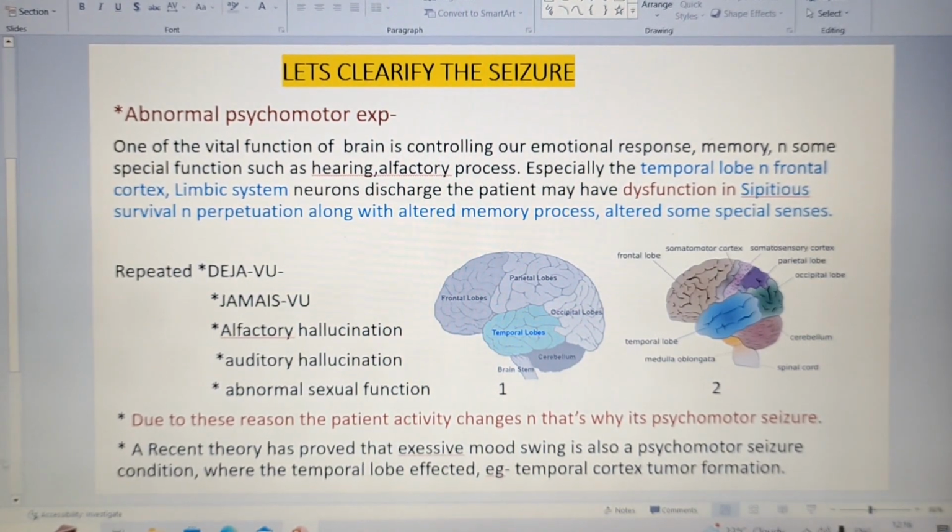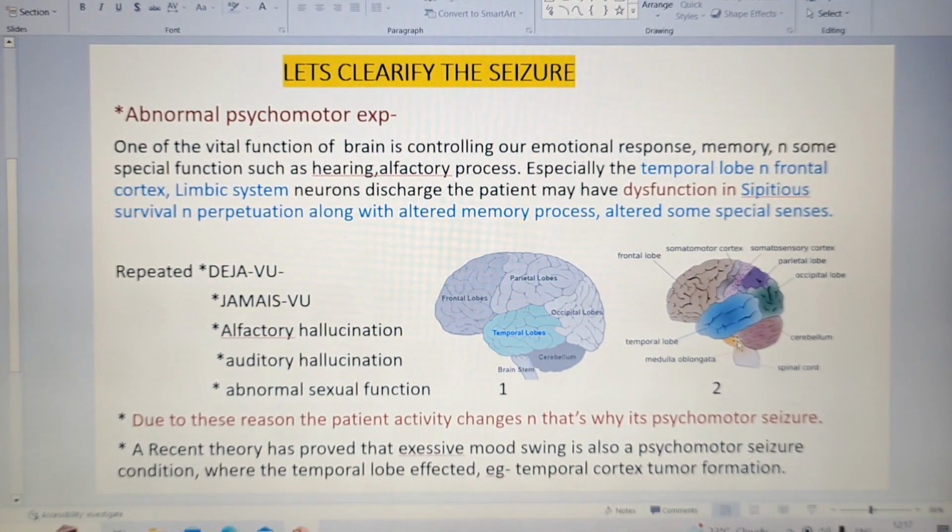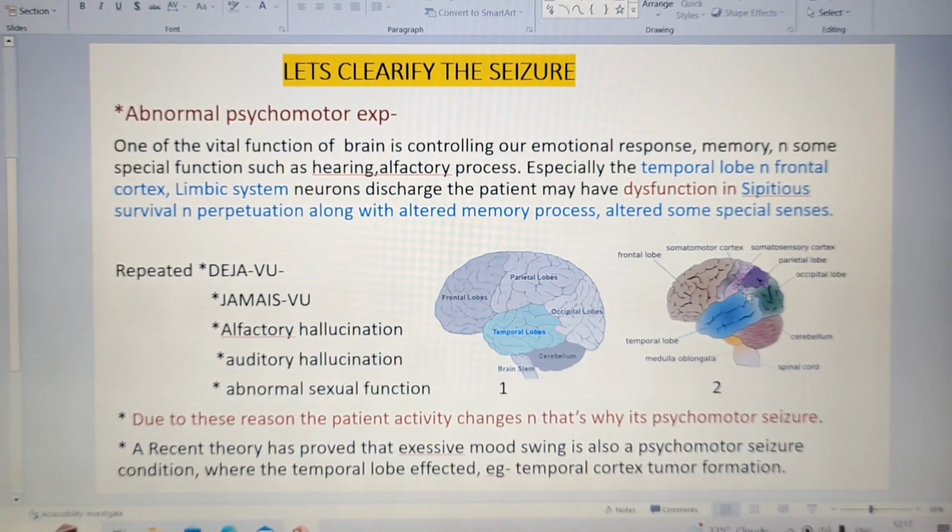Okay, so the temporal lobe is one of the parts of our brain which has many functions. It is associated with your memory, emotions, and sexual functions. The temporal lobe is also associated with the occipital lobe, and there are some junctions in the parietal lobe, and also some part is associated with the frontal lobe. So many functions are controlled by the temporal lobe. If anything goes wrong with the temporal lobe and it radiates to the other junctions of the brain, that can lead to some specific problems, right?